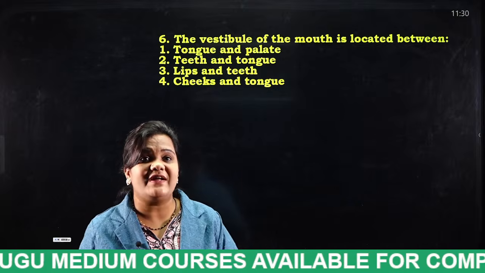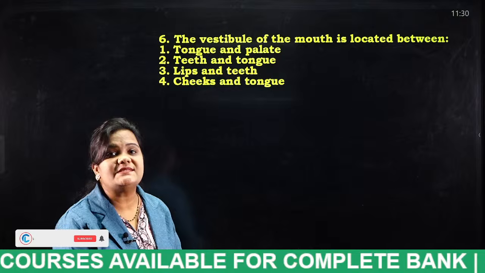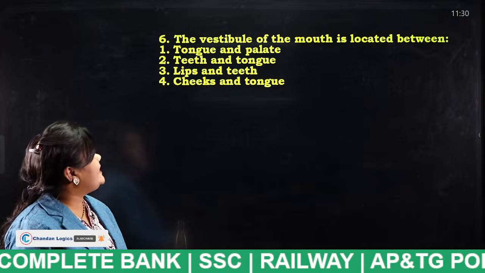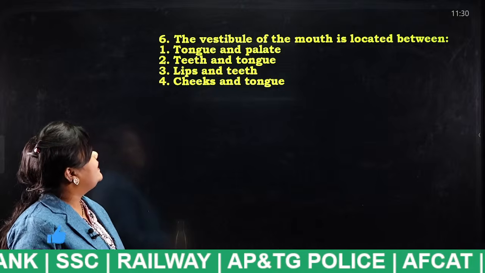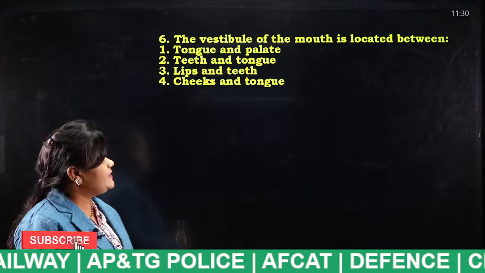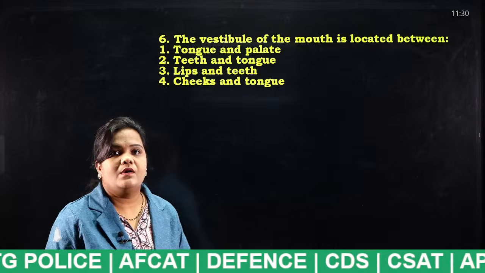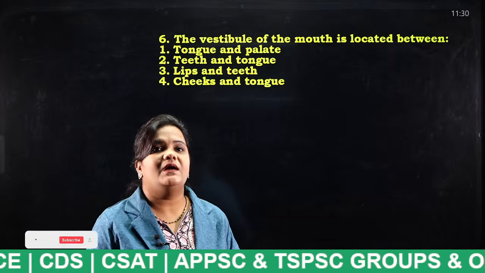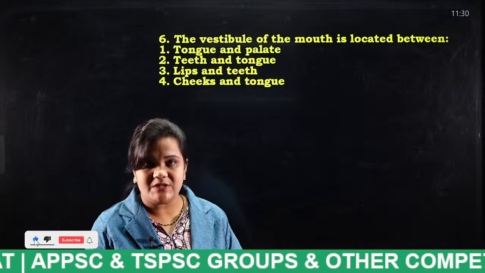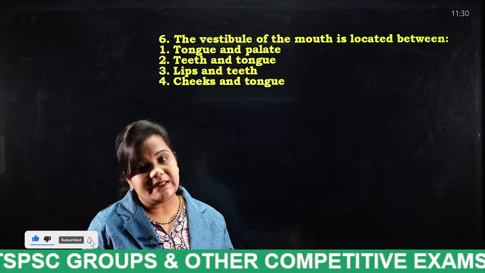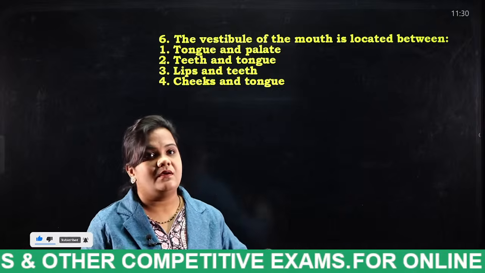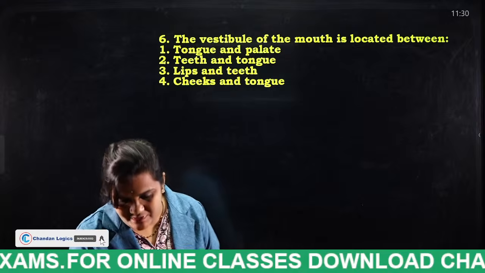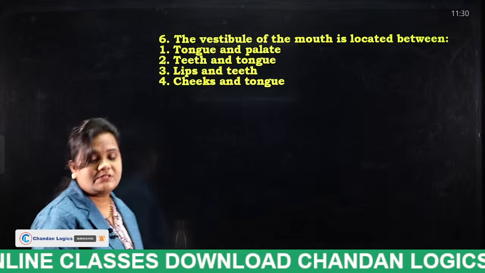What is the answer for this question? Everybody, mention your answers in the comment section. The vestibule of the mouth is located between tongue and palate, teeth and tongue, lips and teeth, cheeks and tongue. Everybody who is in the live session, mention your answers in the comment section. If you know the answer, or even if you are guessing, you can mention it in the comment section. I am not getting your answers. Very good students.